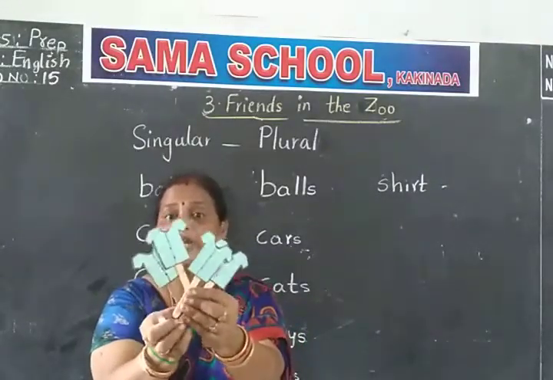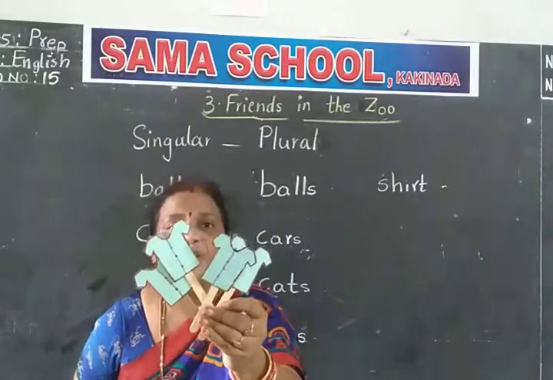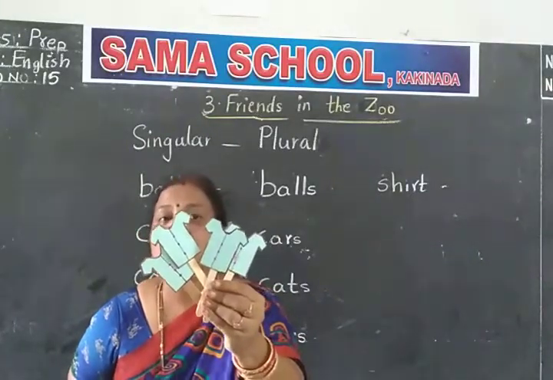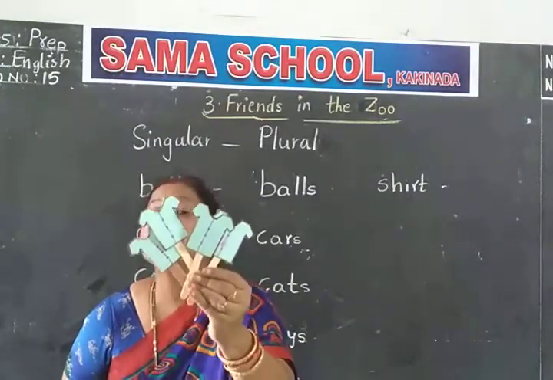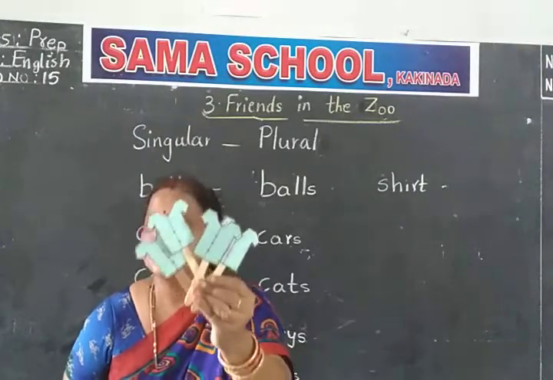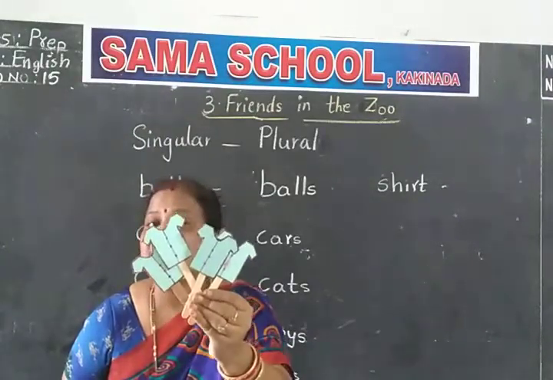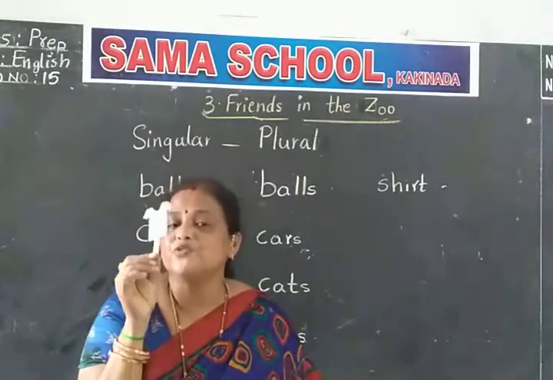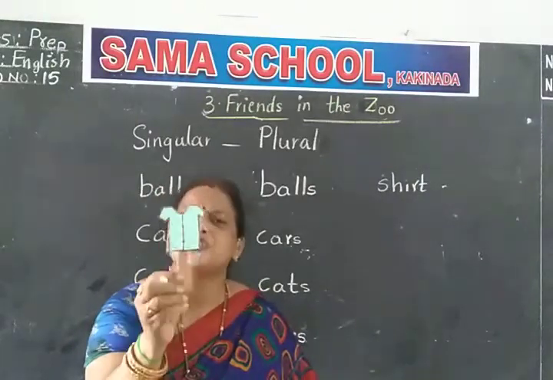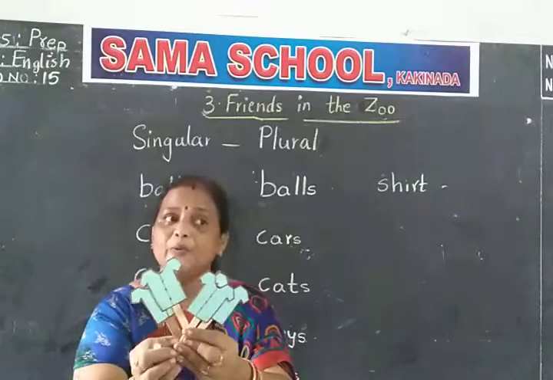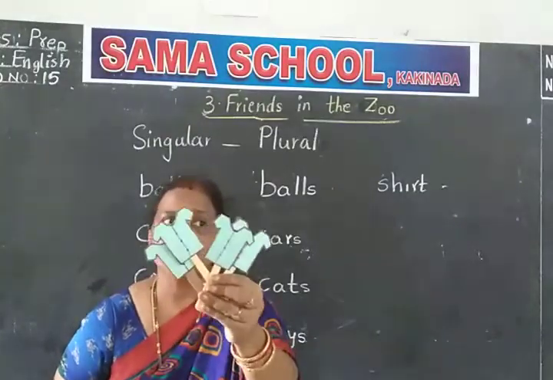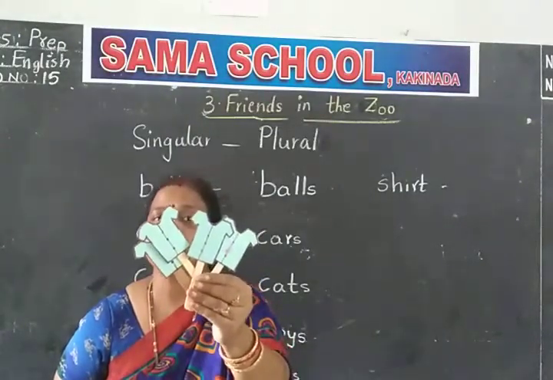చూడండి many వచ్చాయి చూడండి. Now what you say, children? Shirts. ఏమంటామా మనం? Shirts. If it is one, you say shirt. ఒకటి ఉంటే మనం షర్ట్ అంటాము. ఇప్పుడు మన దగ్గర many ఉన్నాయి. Then what you say? Shirts.